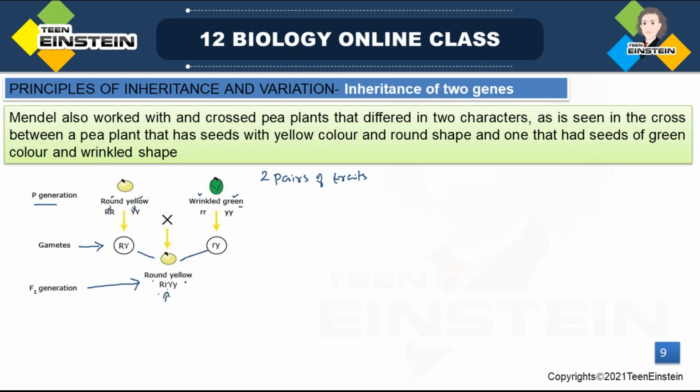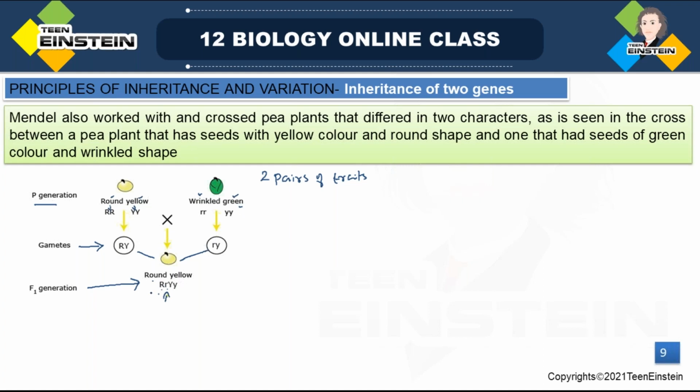So round and yellow seeds will be present in the F1 generation. The resulting seeds have round shape and yellow color. For both shape and color, the dominant allele is expressed. So yellow color was dominant over green color, and round shape was dominant over wrinkled.